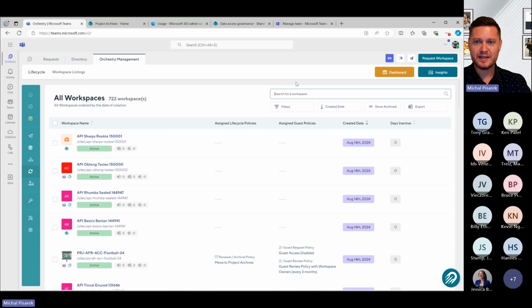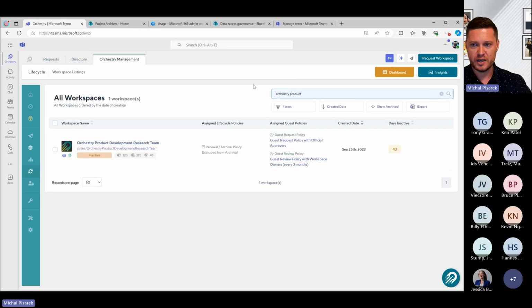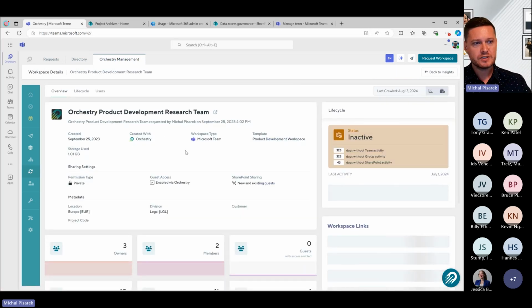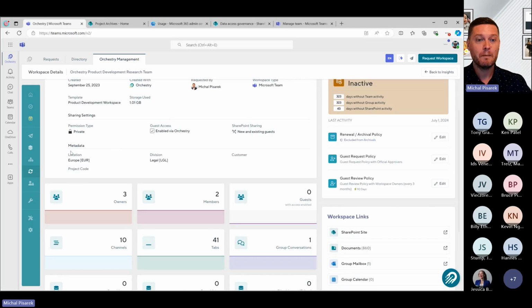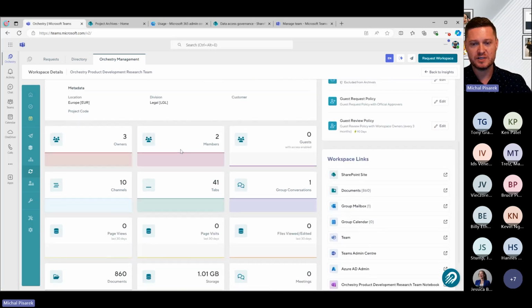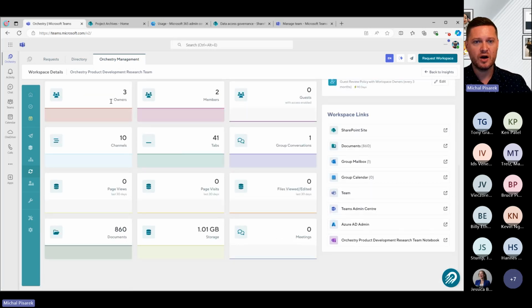Okay, that's great at the aggregated level. But what if I want to know a little bit more, right? So let's go and find this Orchestry product development research team. Good. I understand it's been inactive, right? That's great. But let's drill down into this and find out more information. So again, for any one of our workspaces, we also have what we call the details of this as well. So I can see exactly when it was created, who it was created by, how much storage has been used, the SharePoint sharing settings, which is really useful, metadata, which we can add as part of this. And through here, I also see a whole range of information in terms of owners, members, guests, channels, all of that sort of stuff.